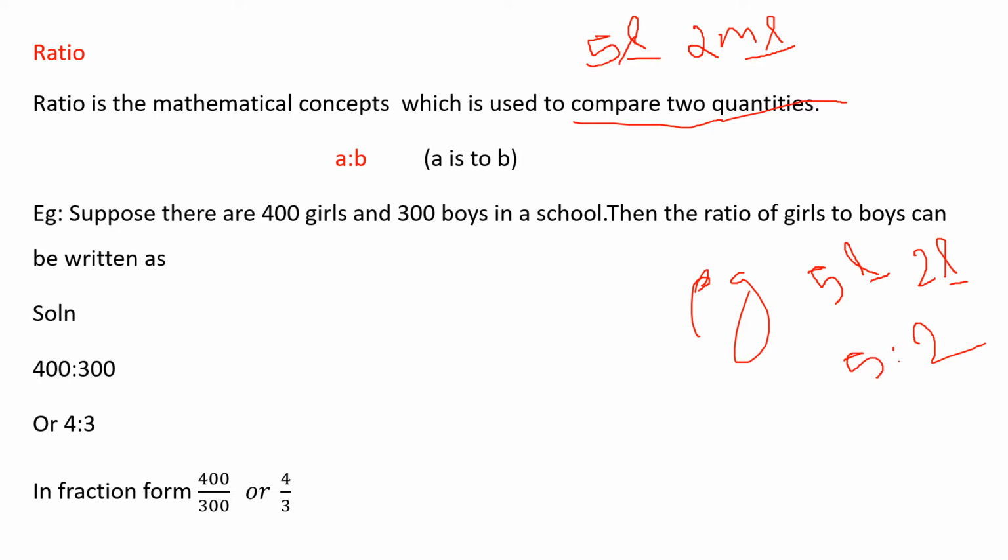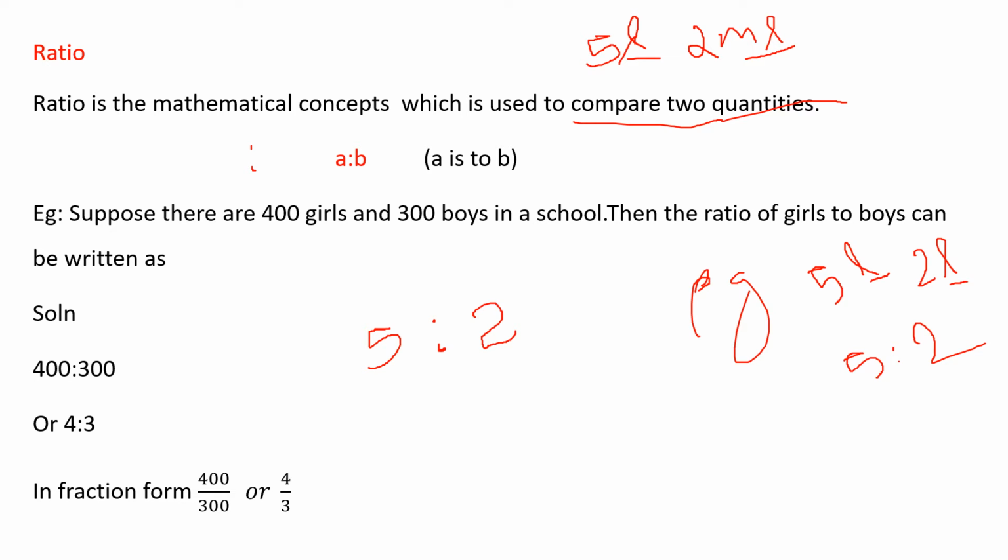So this you have already learned. So what is ratio? Ratio is a mathematical concept which is used to compare the quantities. How you will compare, I have explained, right? So what is the symbol for ratio? We'll say "is to", right? Ratio will be A is to B or 5 is to 2. I'm saying 5 is to 2. How will you represent 5 is to 2? This is the symbol for ratio. Okay. 5 is to 2.